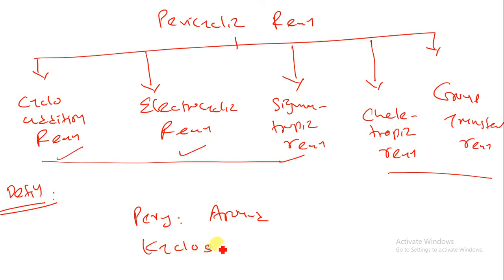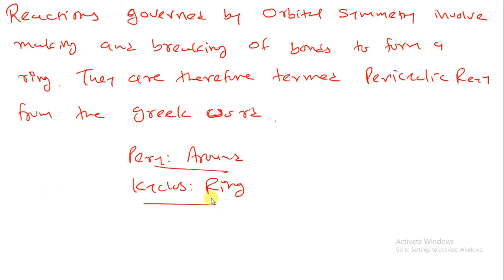Now this cyclose means ring. Peri means around and cyclose means ring. Again, I am repeating this definition: reactions governed by orbital symmetry involve making and breaking of bonds to form a ring. They are therefore termed pericyclic reactions, from the Greek word peri, meaning around, and cyclose, meaning ring, around the ring.